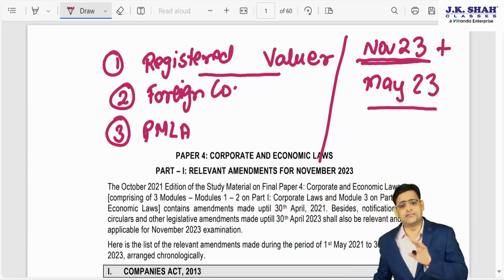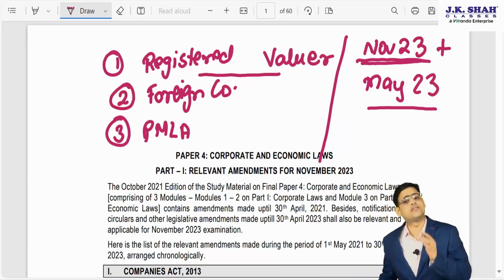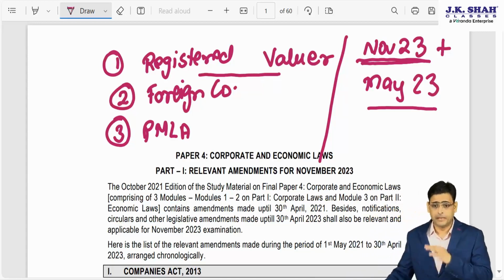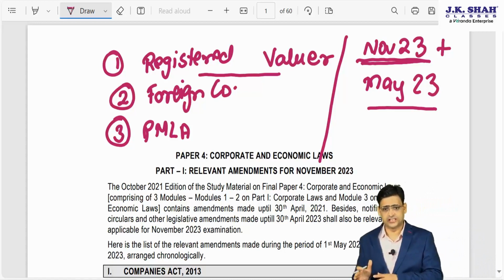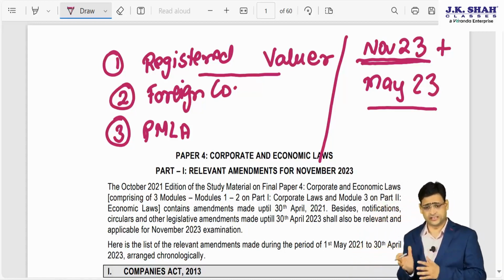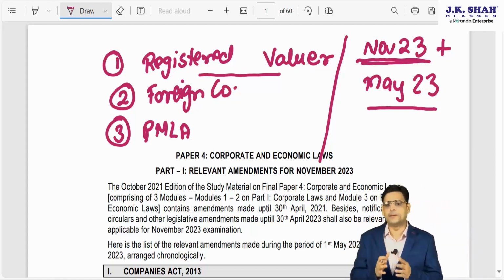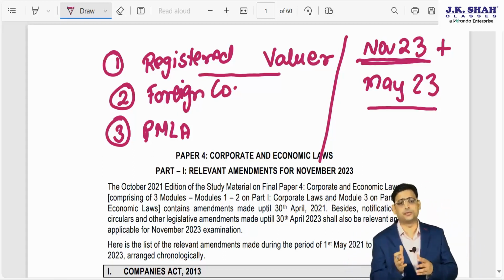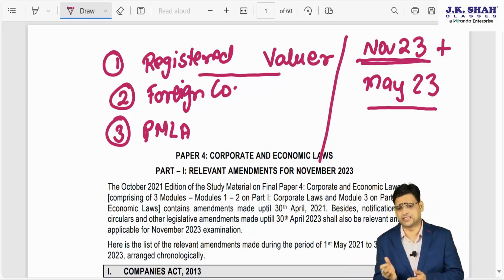Now the second part I am going to discuss is that they have given a lot of MCQs plus a lot of questions, so I am going to discuss that also. So there will be two types of discussion in this: the amendments of these three chapters, and second, the question answers discussion. The prime focus will be on the question answers discussion and MCQs, because the amendments I am going to discuss are very minor.